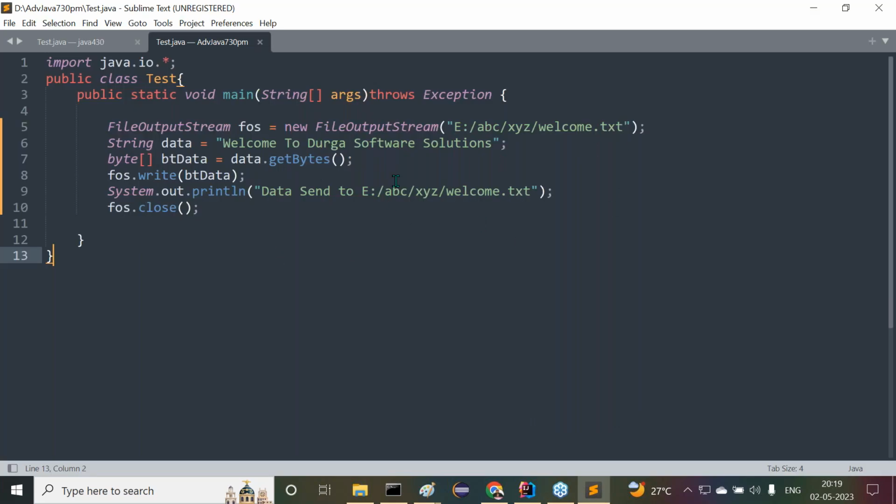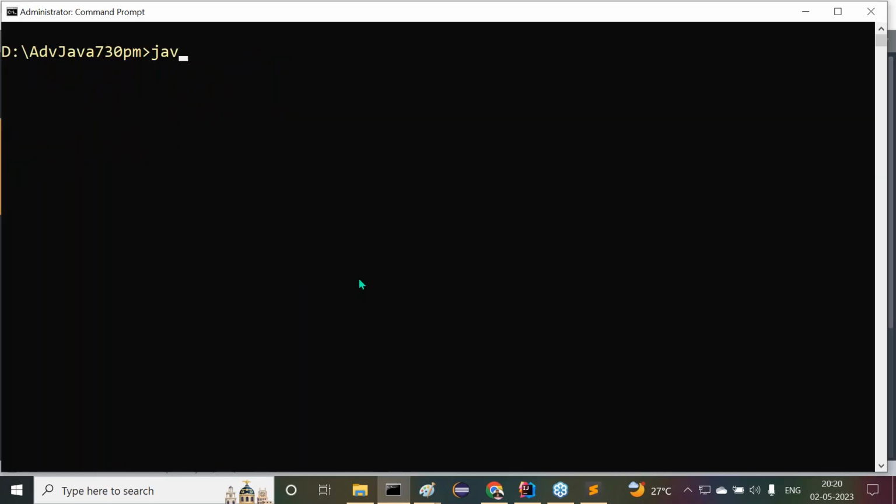Now this time I want to provide some other data. Welcome to Durgasoft Solutions I provided there, but this time, Welcome to Java programming. I want to provide this message now. Observe carefully. Have I provided any second parameter in the file output stream? No second parameter I have provided. Now let me check this. What is going to happen there?